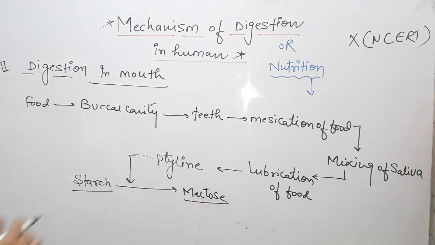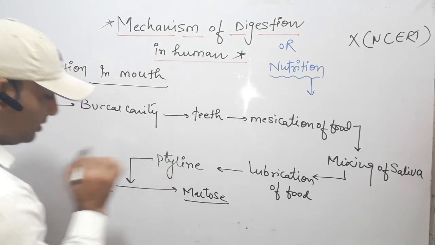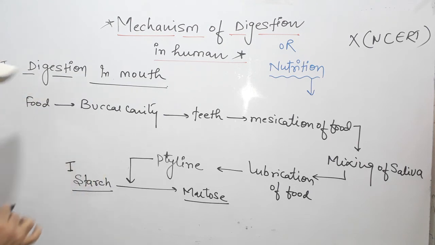It is a simpler carbohydrate. So the first digestion is of starch into maltose with the help of ptyalin.